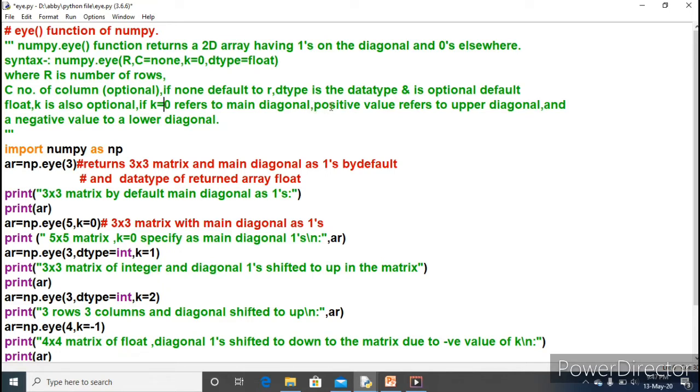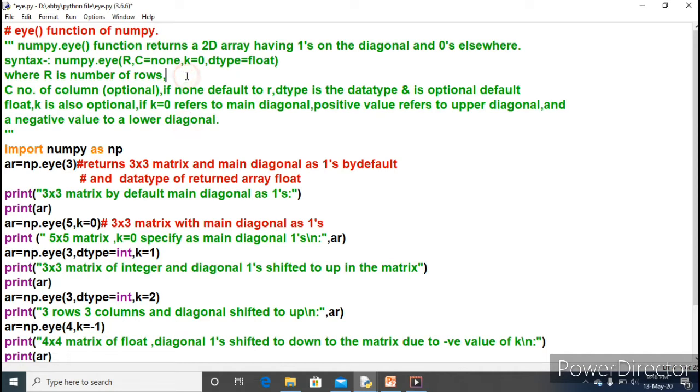A positive value refers to the upper diagonal and a negative value will be the lower diagonal. If you write k=0, k=1, k=-1, then the main diagonal, upper diagonal, and lower diagonal will be returned. That we will see in the program. Here it will not be very clear to you.